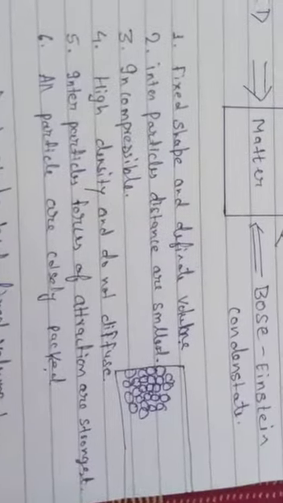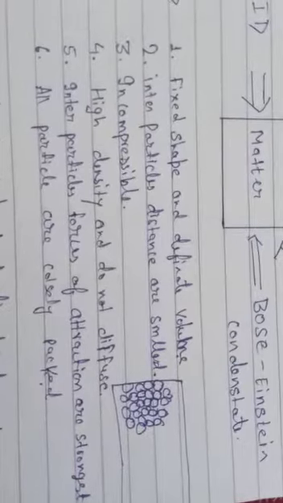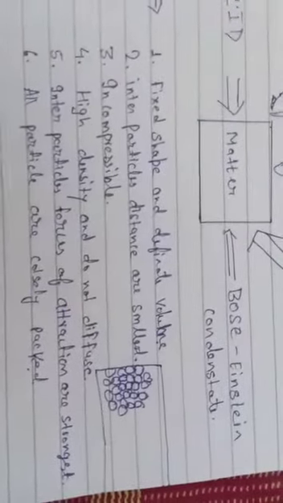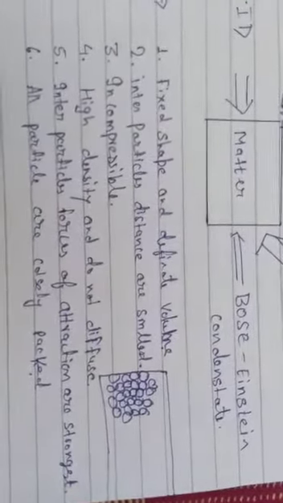We can't mix two solids properly because both have solid particles. The interparticle forces of attraction are very strong. All particles are very closely packed as shown in the figure. It means that a solid has a definite shape and size. Force of attraction is very strong, having high density and not diffusing one into another.